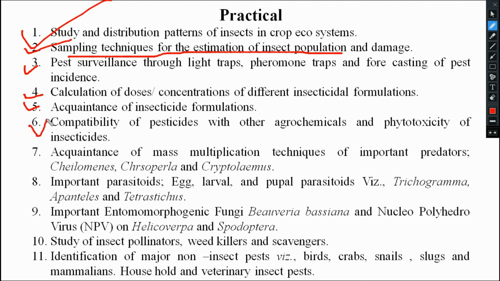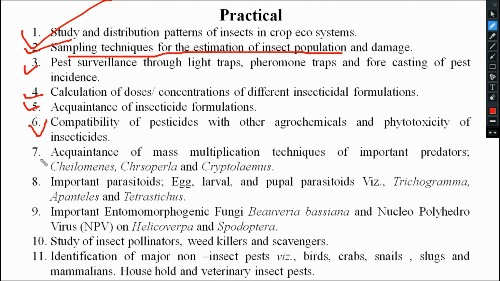Then the sixth one, that is compatibility of pesticides with other agrochemicals and phytotoxicity of insecticides. That means, you see, not only one chemical we are applying in the field. We are applying fertilizers, insecticide, herbicide, fungicide, bactericide, so many things. So what are the chemicals which are incompatible and what are the chemicals which are compatible with each other? Those things we need to understand. Then again we will study the phytotoxicity along with some examples.